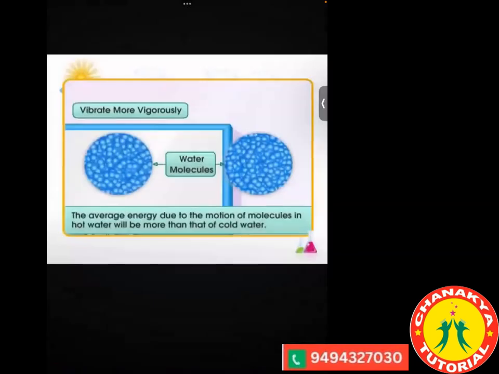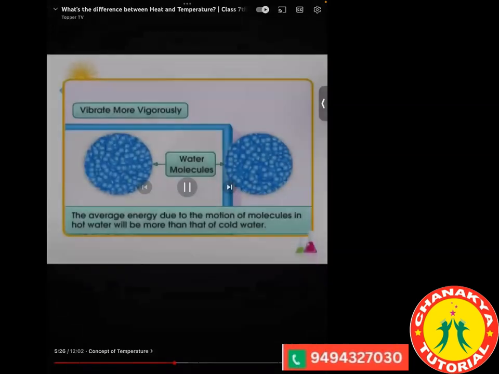So, if we take two containers and put the same amount of water in them, and in one we put a thermometer reading 70 degrees and in the other 20 degrees, we know very well that if the temperature is less, the molecules will not be able to move fast. But when we increase the temperature, the amount of energy flowing in them will increase. That is why where the temperature is 70 degrees Celsius, the molecules will vibrate more vigorously due to the motion of the molecules in the hot water, more than that in cold water.